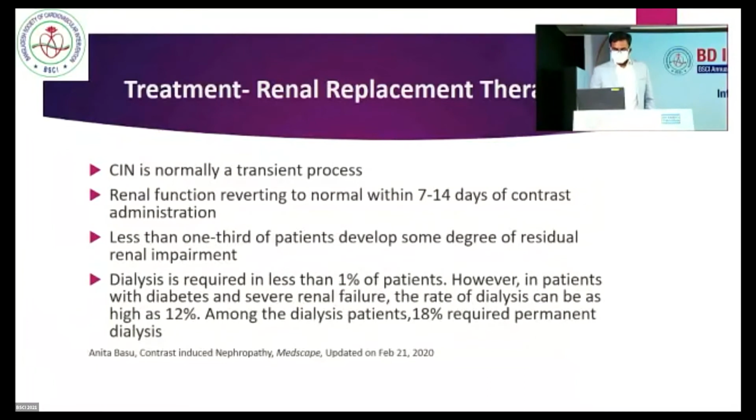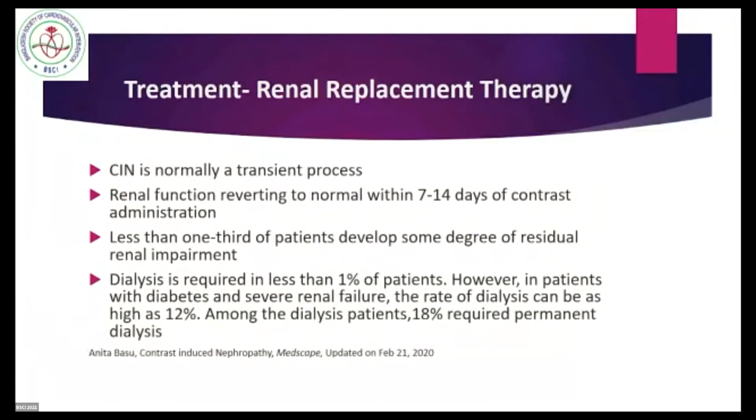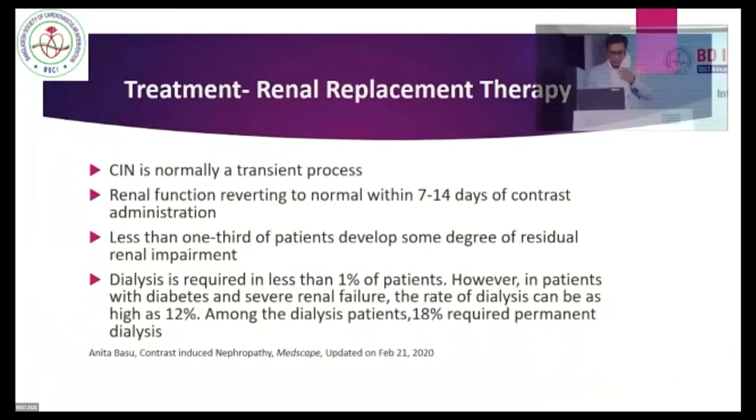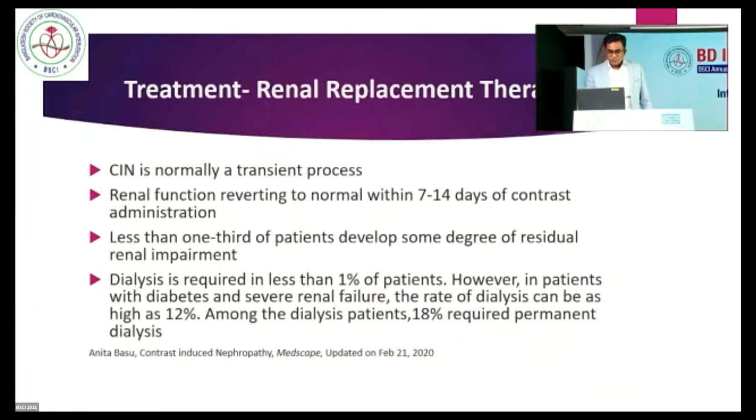Treatment in renal replacement therapy. Dear fellows, contrast-induced nephropathy is normally a transient process. Renal function reverts to normal within 7 to 40 days of contrast administration. Less than 1/3 of the patients develop some degree of residual renal impairment. Dialysis is required in less than 1% of patients. However, in patients with diabetes and severe renal failure, the rate of dialysis is as high as 12%. Among the dialysis patients, 80% required permanent dialysis.